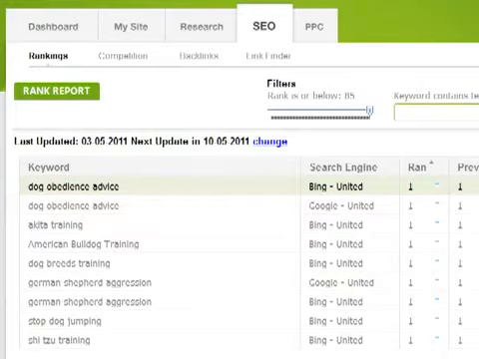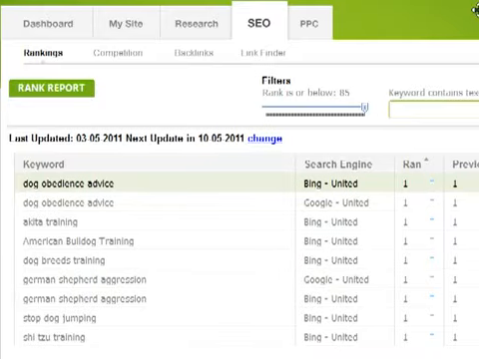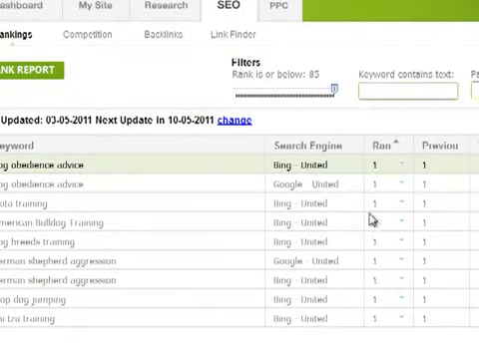Now, moving on to the SEO tab, this is really, really helpful for your search engine optimization. You can monitor the rankings of all the phrases that you wish to rank on in the search engines. For instance, you can see here that I'm ranking #1 in Bing and #1 in Google on the phrase "dog obedience advice." I could have added Yahoo to this project as well. Just for the purposes of this example, I just threw in MSN, Bing and Google for my tracking here.